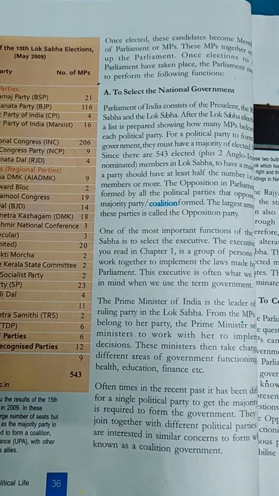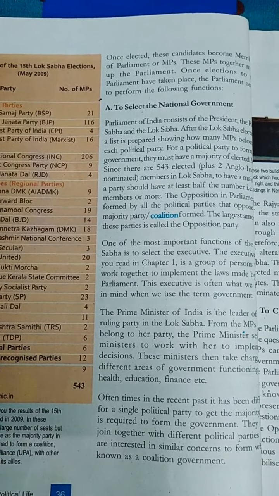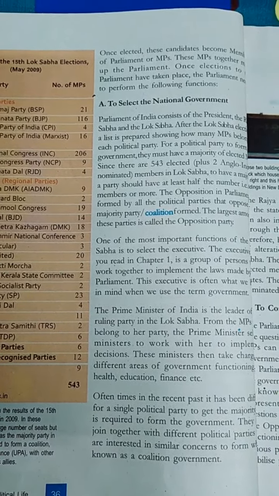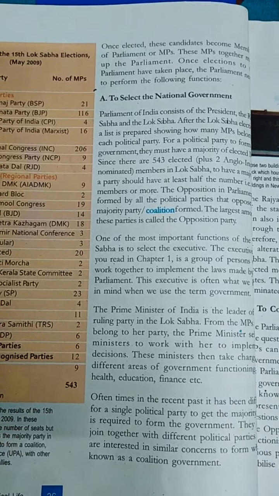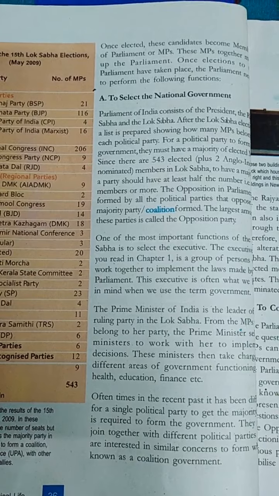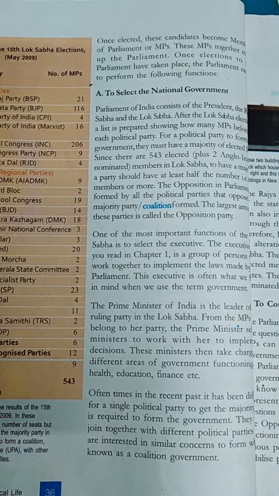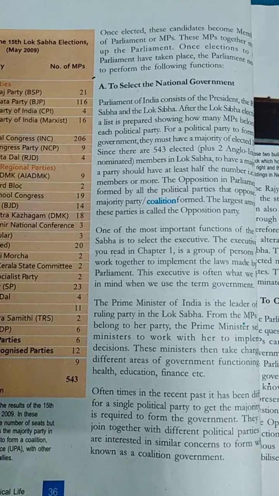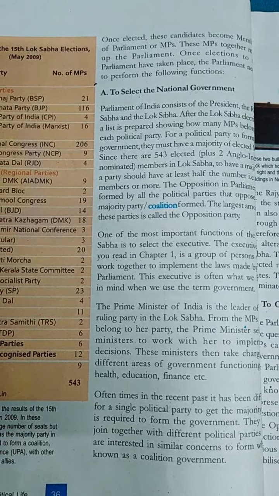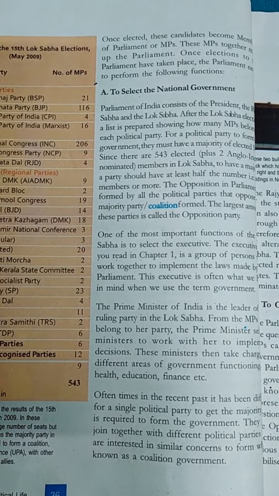Okay. Now the president, Lok Sabha and Rajya Sabha form the Indian Parliament. Once the Lok Sabha elections get over, a list is prepared which shows how many MPs each political party has. And if a political party wishes to form the union government, it needs to have a majority of MPs in the house. Now there are 543 elected members in the Lok Sabha, and out of these, 2 are nominated members from the Anglo-Indian community. Okay.